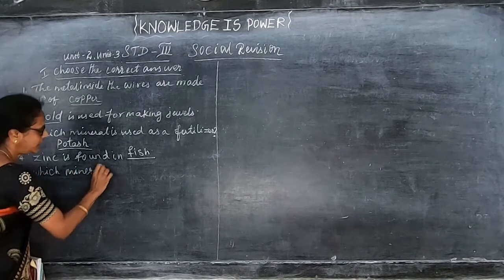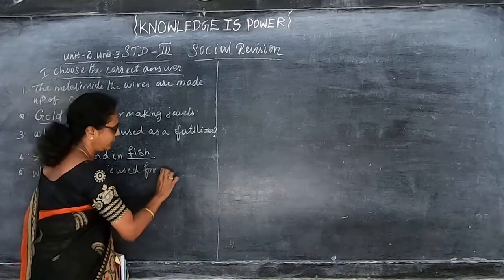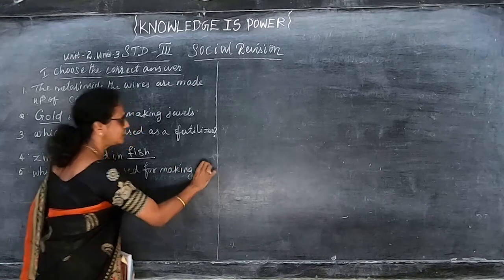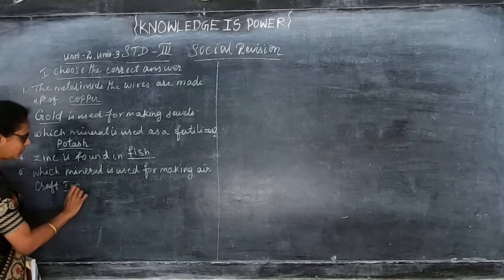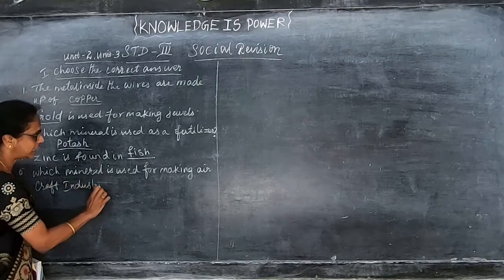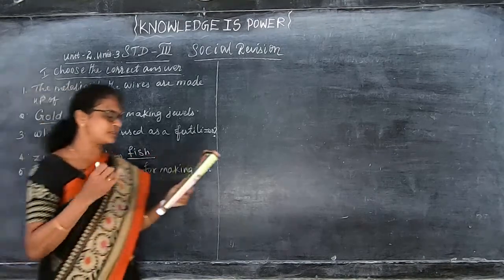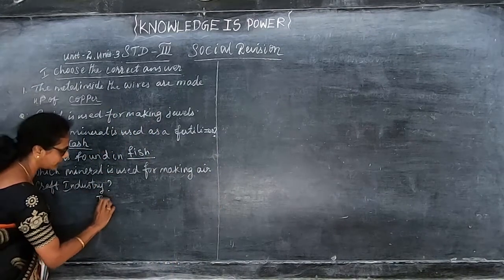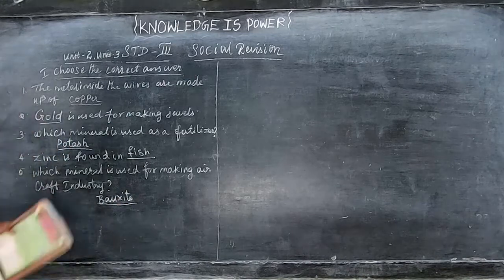They are asking like a question, and we have to write the answer. They have given the options zinc, bauxite and potash. So the answer is bauxite. By seeing the options, you can write the answer, children.